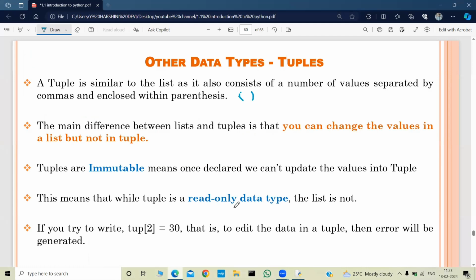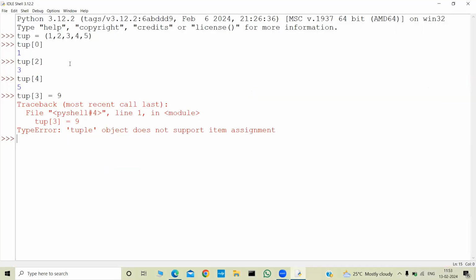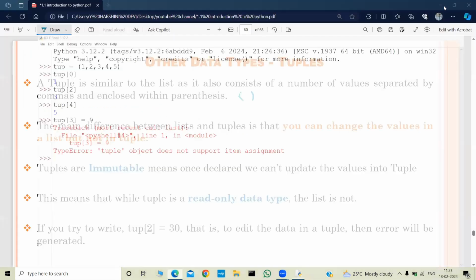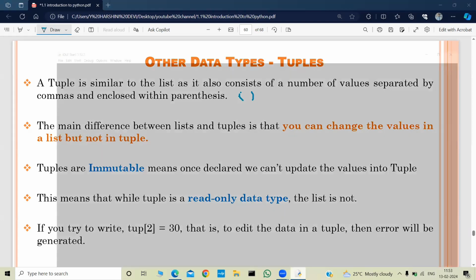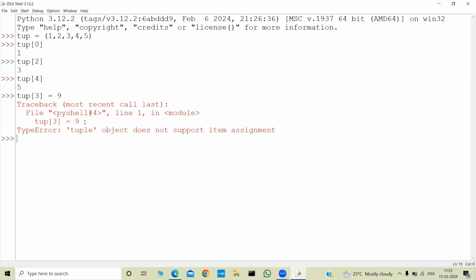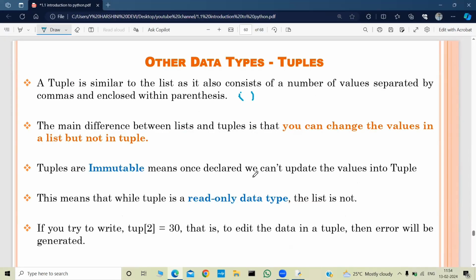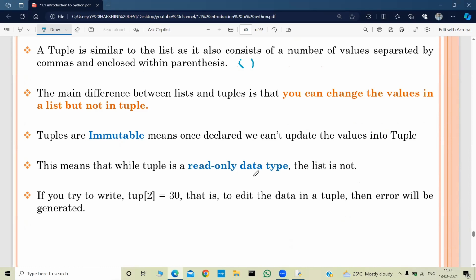This means that while tuple is a read-only data type, the list is not. So if we declare a tuple, that will be used for reading purposes, not for modification. But whereas in a list, we can do both read and write. If you try to write tuple of 2 equal to 30, that is to edit the data in a tuple, then an error will be generated. As you see, if I want to change, an error message was displayed to me. And the tuple holds heterogeneous elements similar to the list.